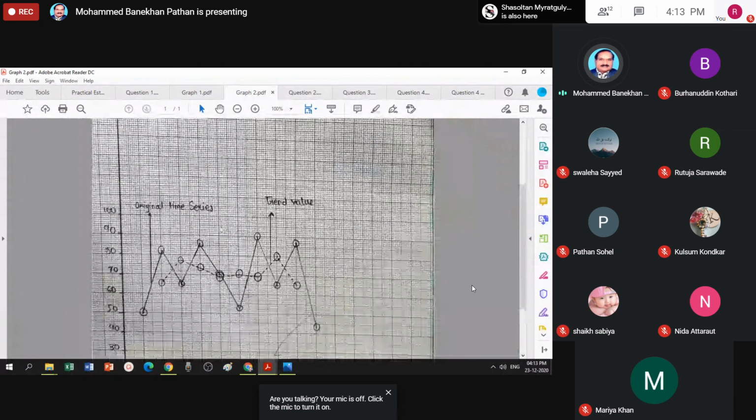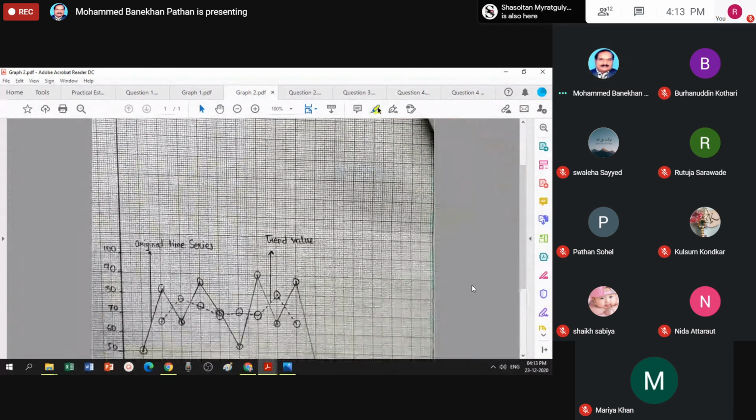This is your graph where I take the moving average with 3 yearly, 3 yearly moving average.